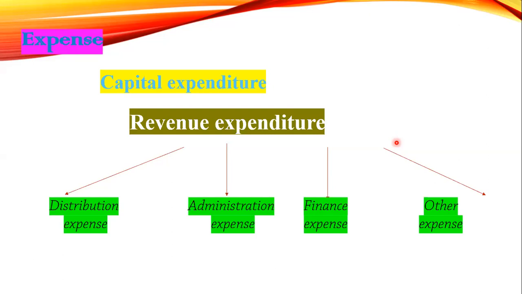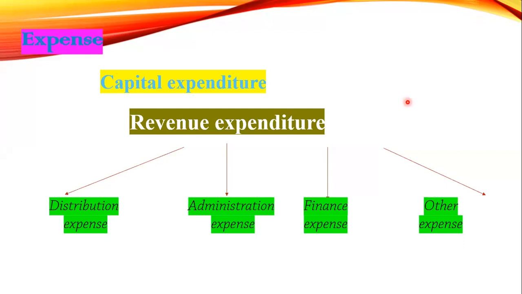Advertisement comes under distribution expense. Electricity is connected to administration, so it is administration expense. Salary is connected to administration, so it comes under administration expense. Salesman salary. Can you tell me where it comes? Salesman salary is connected to sales and distribution, so it comes under distribution expense. Expenses connected to land, building and administration come under administration expense.